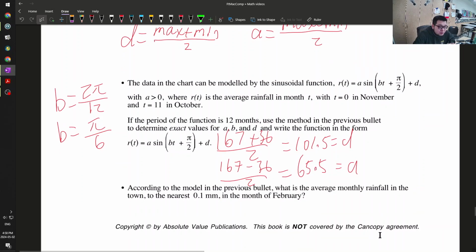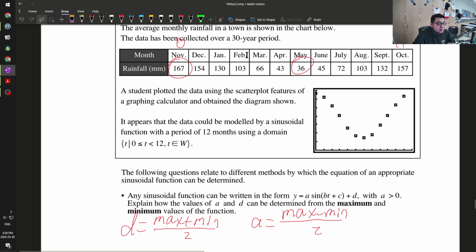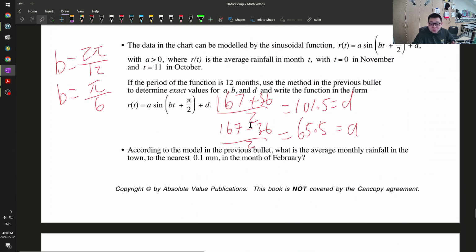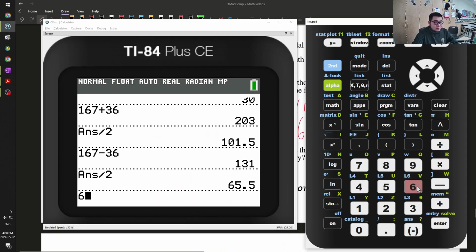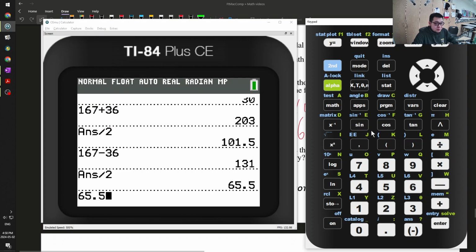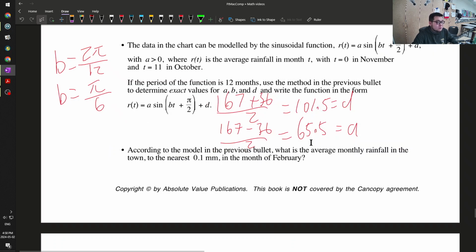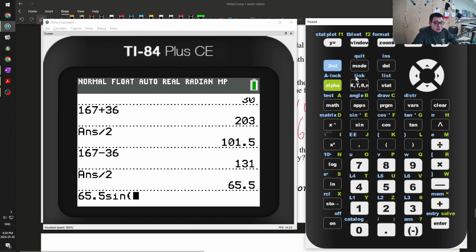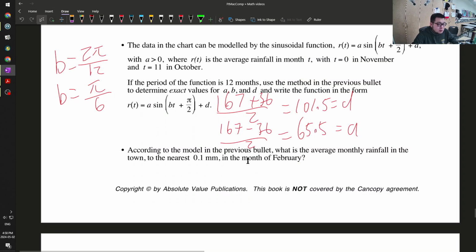According to the model in the previous bullet, what is the average monthly rainfall in the town to the nearest 0.1 millimeter in the month of February? So, plug all those in. A is equal to 65.5 times sine of BT. B is pi over 6 times T.